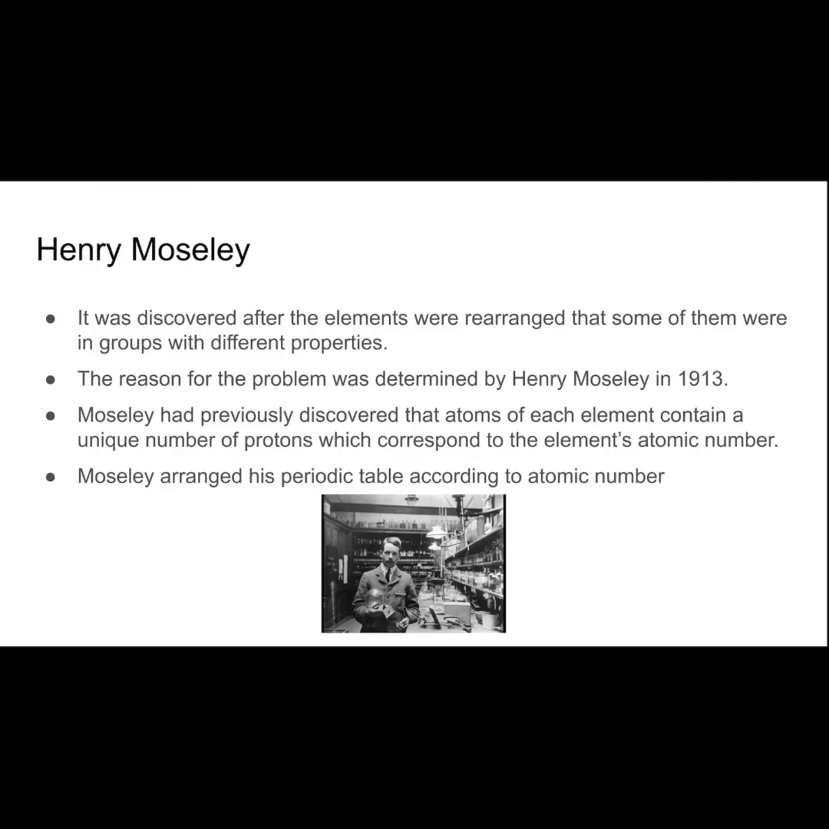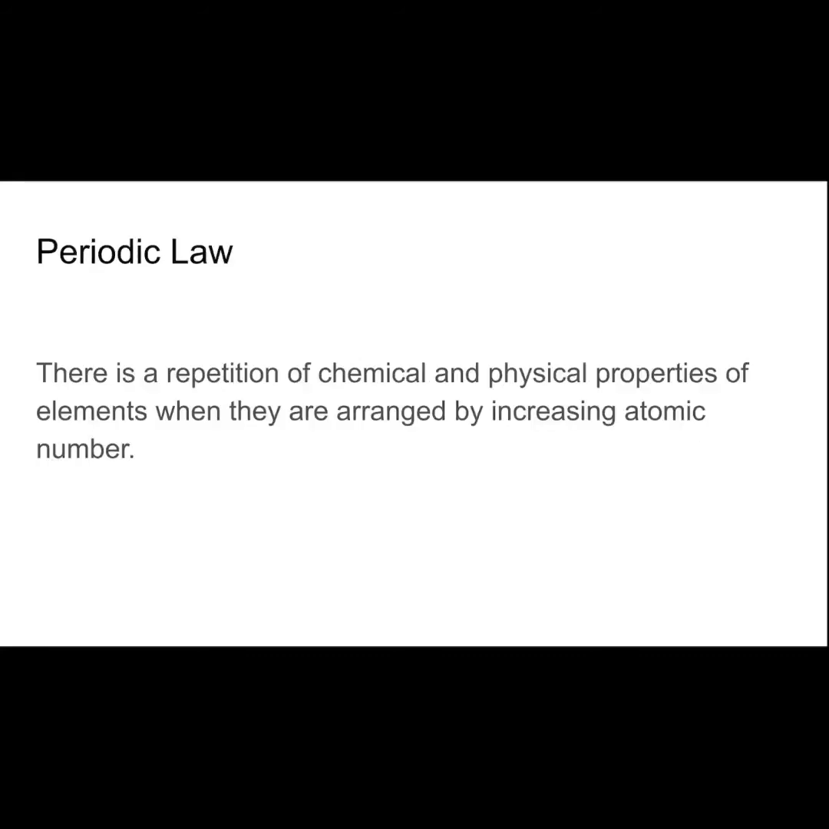Next, we have Henry Moseley. It was discovered after a group of elements were rearranged that some of them were in groups with different properties. The reason for the problem was determined by Henry Moseley in 1913. Moseley had previously discovered that atoms of each element contain a unique number of protons, which correspond to the element's atomic number. He arranged his periodic table according to atomic number. Again, I would put a big star next to that last bullet point.